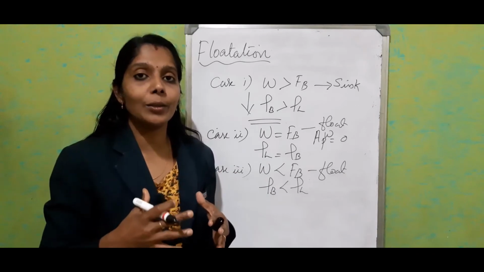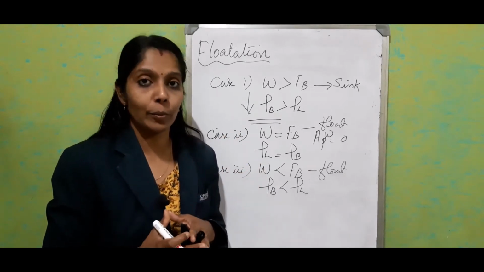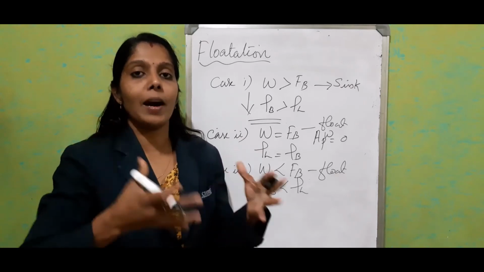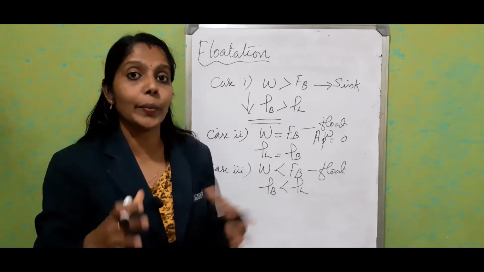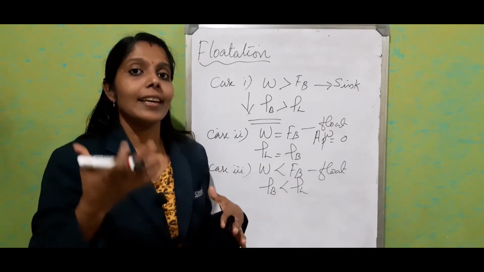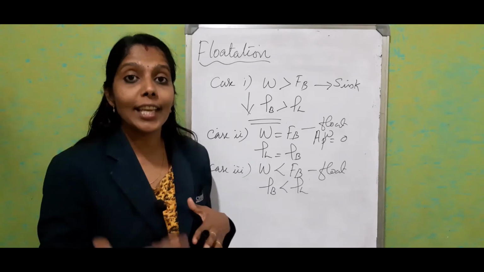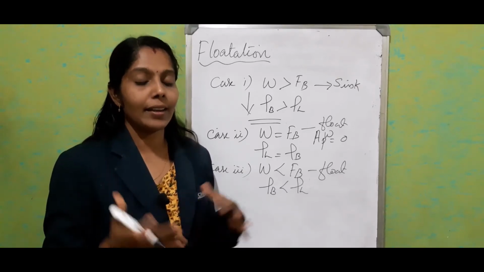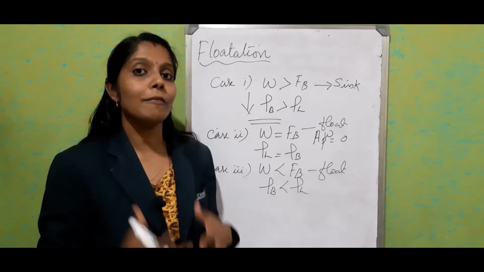So according to the weight, how much part will be submerged inside the liquid will be decided. So we can state it as the weight of the floating body is equal to the weight of the liquid displaced by it. That is the principle of flotation.